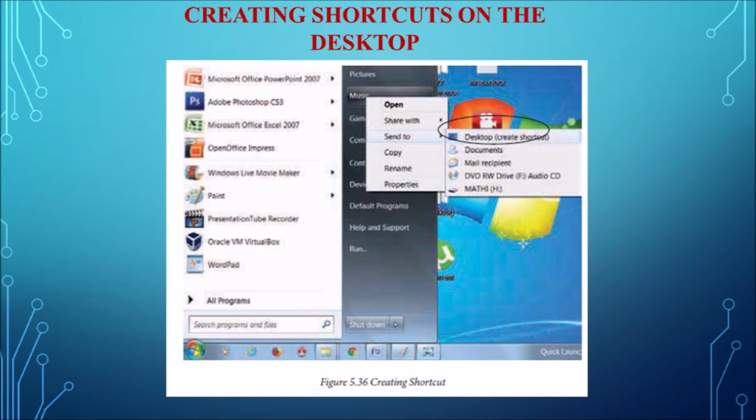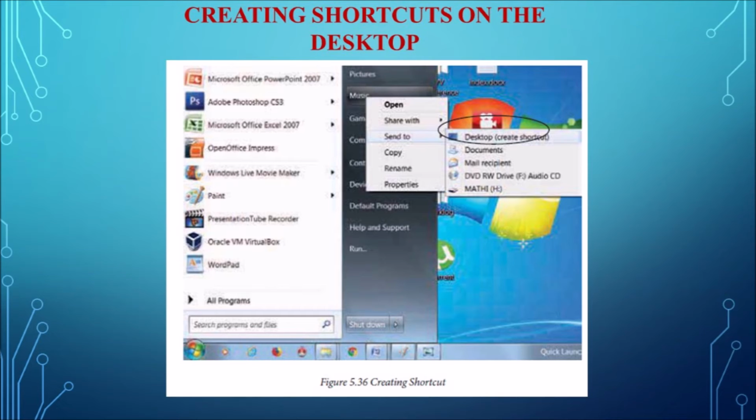Then we have to right click on the file. You can see the option called send to. It is the same send to option which we have used for copying the files to the removable disk. The same send to option must be selected, and there you can see desktop. In the bracket you will see create shortcut. By selecting that option, the shortcut for that file or folder will be created on the desktop.